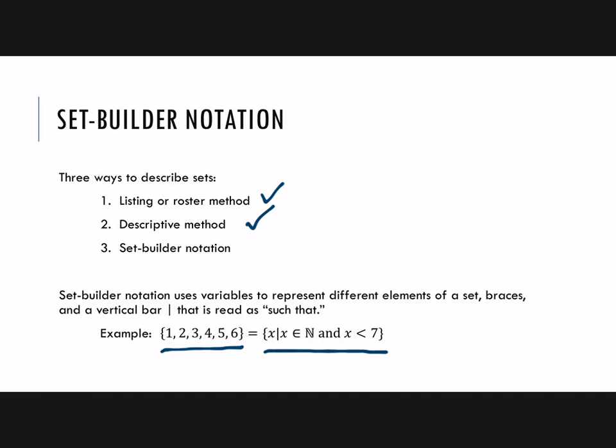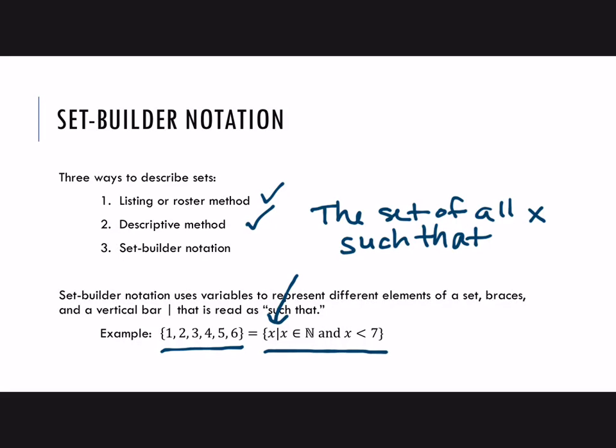All right, so if we walk through and read this, first x, you always read this as the set of all x such that the set of all x, and you can think of x just as like a general variable or a general element in the set. So it's like saying the set of all elements, and the vertical bar means "such that," and then after the vertical bar we write the properties that describe the elements in the set.